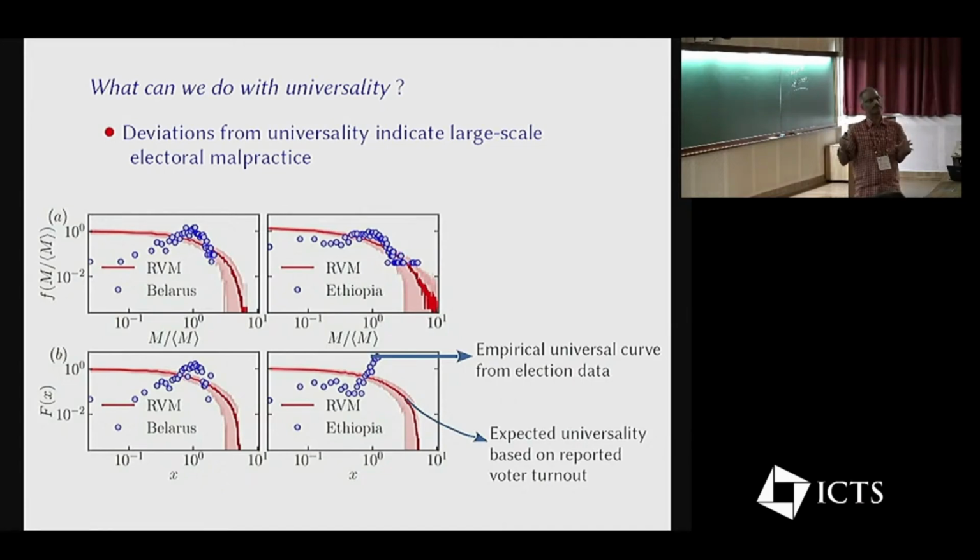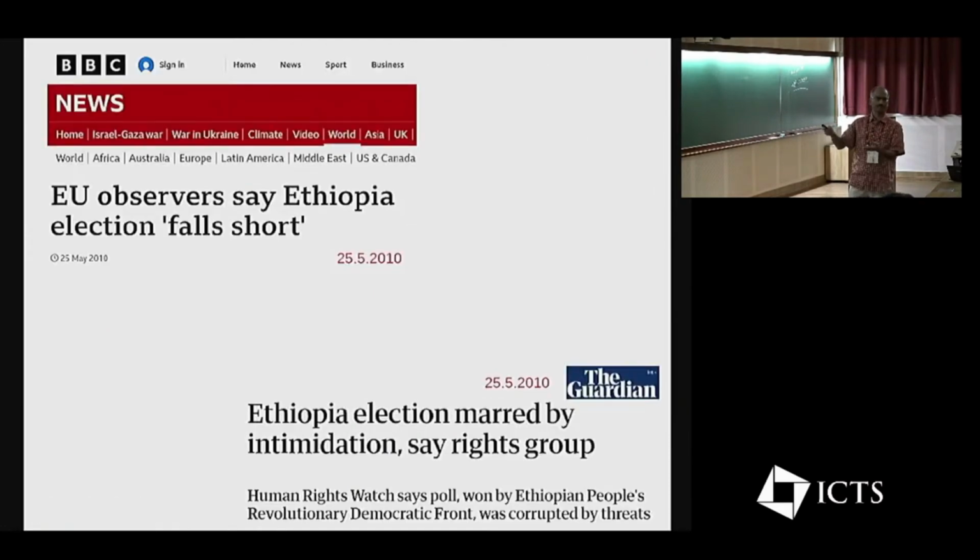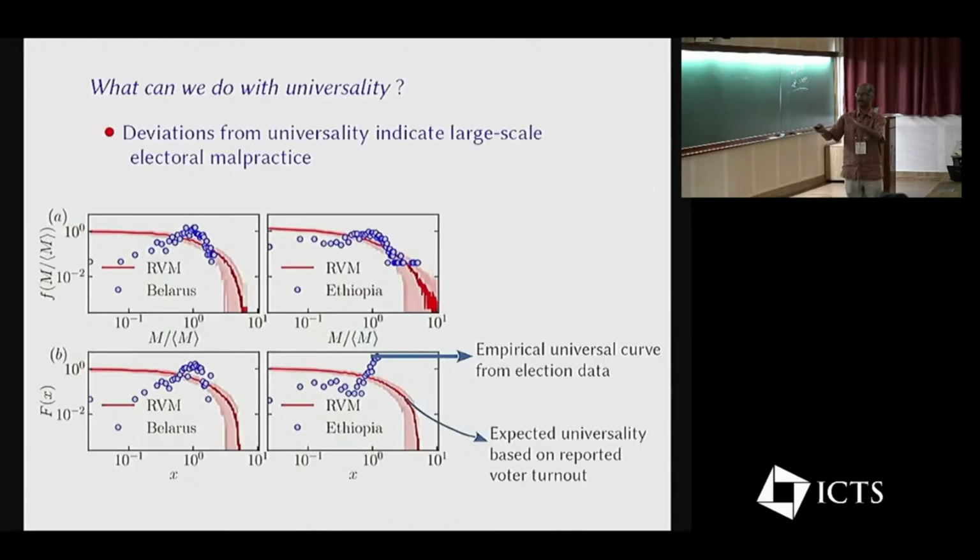I mean, you can complain how, sitting in Pune, you can declare some election in some country to be fraud. But that's why we look at the news reports. These are old elections, and there are enough news reports that say that these are known to be fixed elections. So this is in some sense what is already known in the newspapers, in the media. We are able to kind of see it in the data as well.